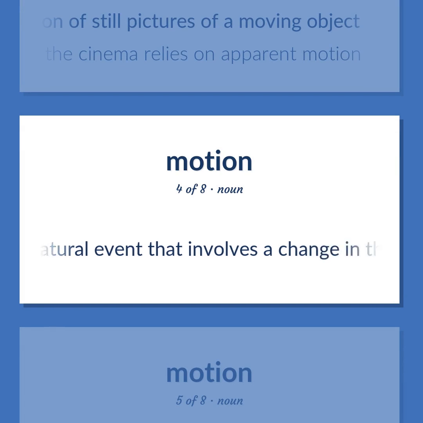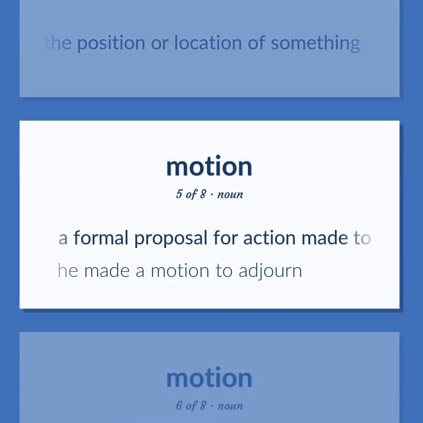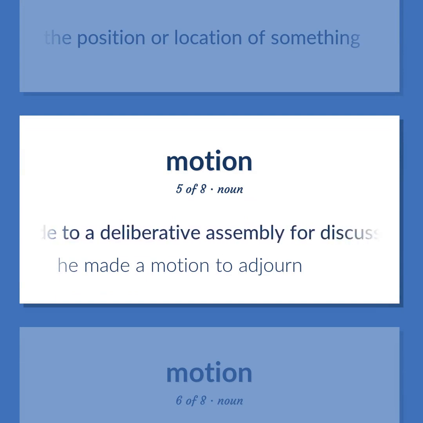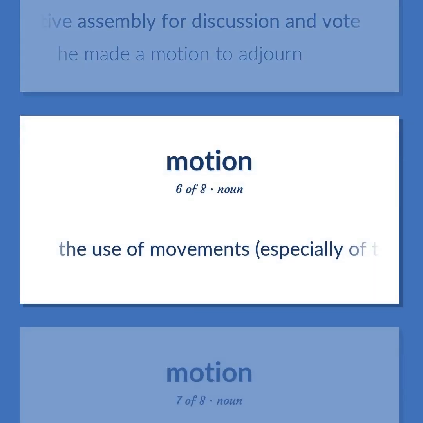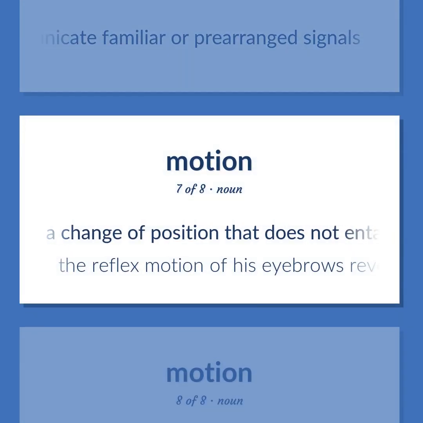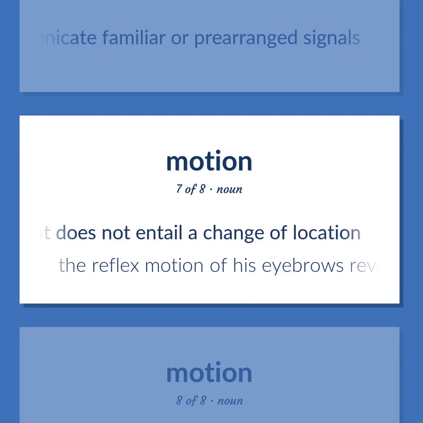A natural event that involves a change in the position or location of something. A formal proposal for action made to a deliberative assembly for discussion and vote. He made a motion to adjourn. The use of movements, especially of the hands, to communicate familiar or prearranged signals. A change of position that does not entail a change of location. The reflex motion of his eyebrows revealed his surprise.